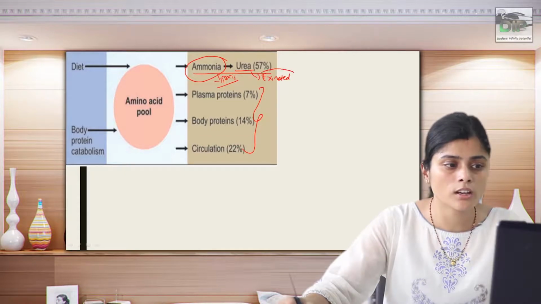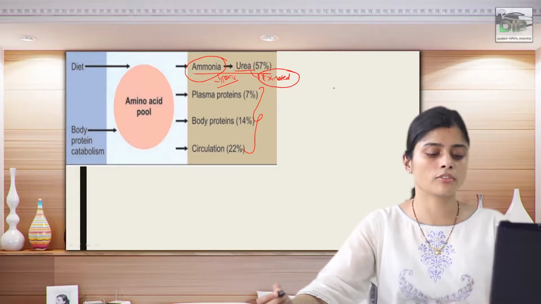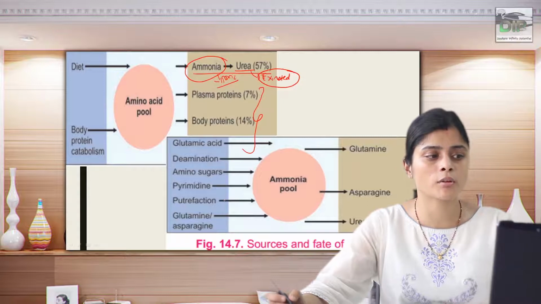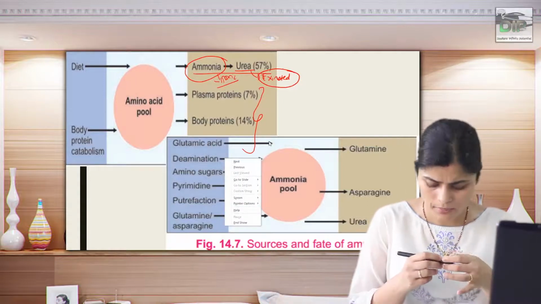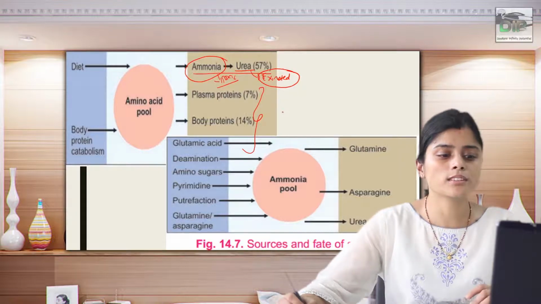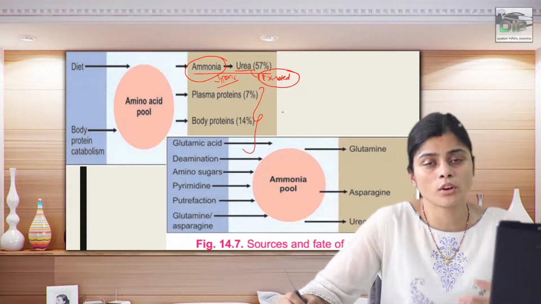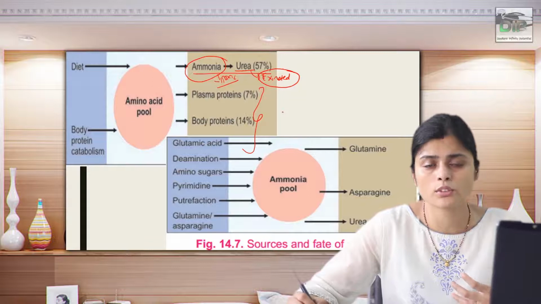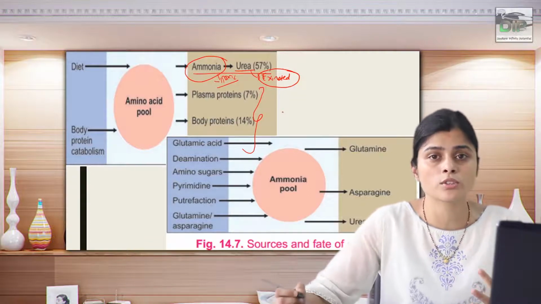So in this way the fate of amino acid is going to be represented like this in our body. Now, how is this ammonia pool generated in our body? There are numerous reactions which form ammonia.